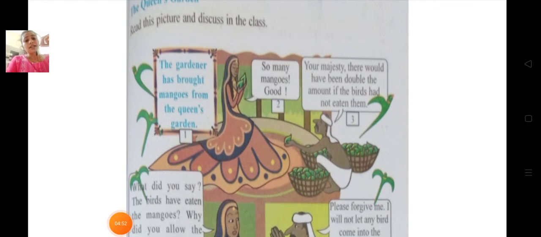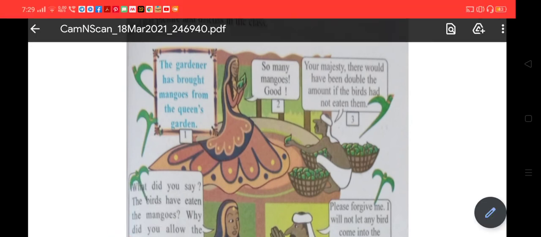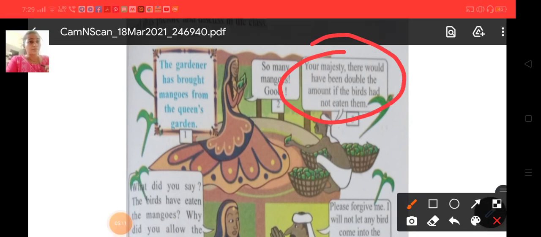Now the next, the Queen's Garden. Read this picture and discuss in the class. First one. The gardener has brought mangoes from the queen's garden. So many mangoes, good, queen says. Your Majesty, there would have been double the amount if the birds had not eaten them, said the gardener.